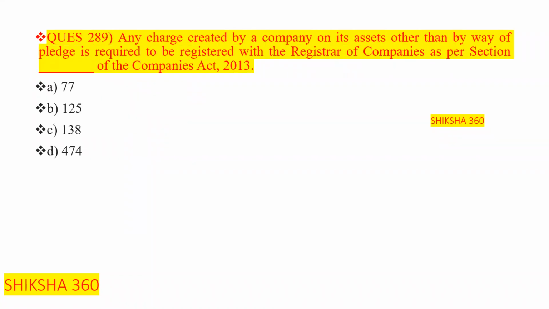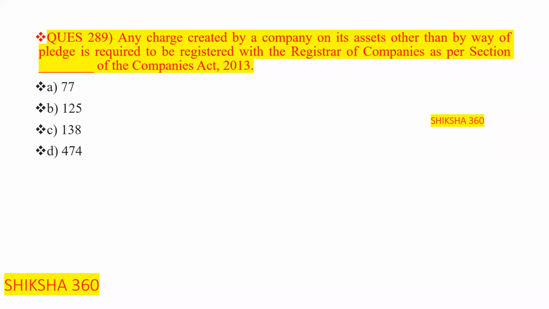Question number 289. Any charge created by a company on its assets other than by way of pledge is required to be registered with the Registrar of Companies as per which section of the Companies Act 2013?